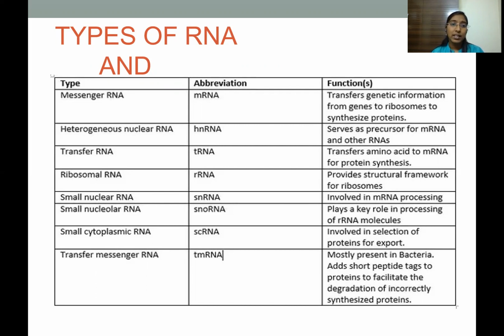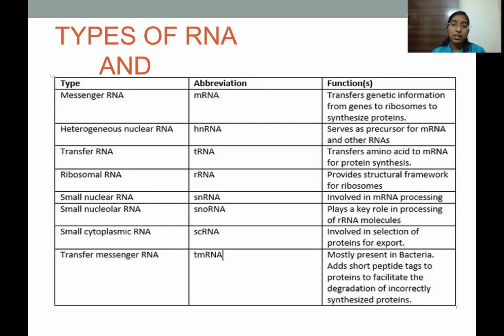The next one is heterogeneous nuclear RNA or hnRNA. hnRNA serves as a precursor for mRNA and other RNAs. Transfer RNA or tRNA transfers amino acids to the mRNA for the protein synthesis. Ribosomal RNA or rRNA provides a structural framework for ribosomes. Small nuclear RNA or snRNA is involved in the mRNA processing. Small nucleolar RNA, snoRNA, plays a key role in processing of rRNA molecules.